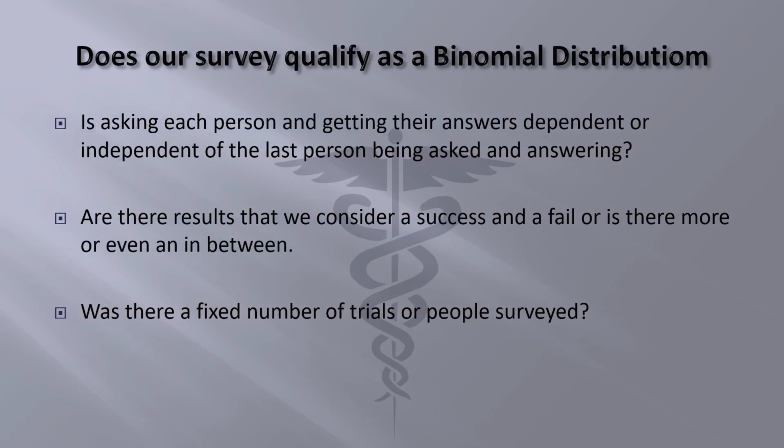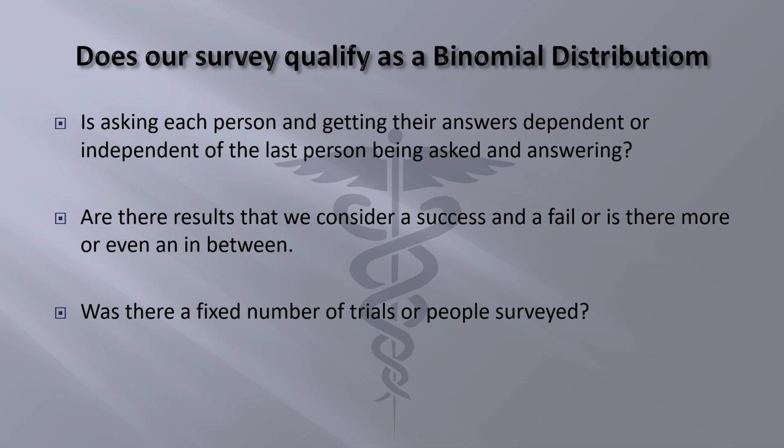Here are the rules we are going to look at to determine if we can perform a binomial distribution on this application problem. First is asking each person and getting their answers dependent or independent of the last person being asked and answering. Well, every answer we receive is not reliant or dependent on the previous answer, or even the next answer given. Second, are there results that we would consider a success and a fail, or is there more or even an in between?